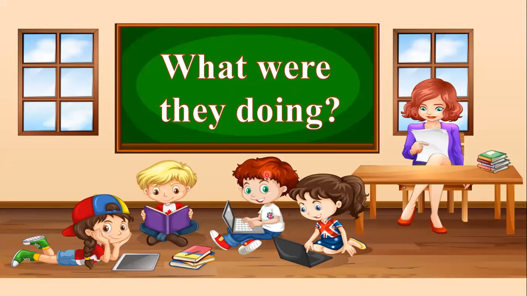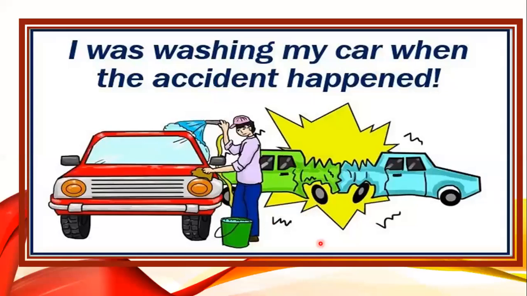This boy here with the brown hair was using the laptop. And this girl here was playing on the laptop. And the ma'am was reading a letter. So these are all the different children that are doing different things. Okay, and they are using every time the past continuous tense. Okay, let's look at some more pictures.